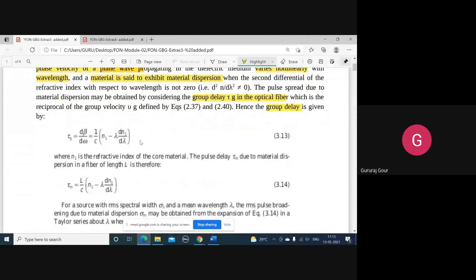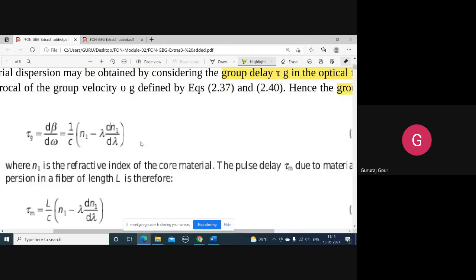So you can write this group delay tau g as a differentiation of the phase constant beta with respect to the radian frequency omega. That is equal to 1 by c, the reciprocal of the velocity of light, times one term: n1 minus lambda dn1 by d lambda.